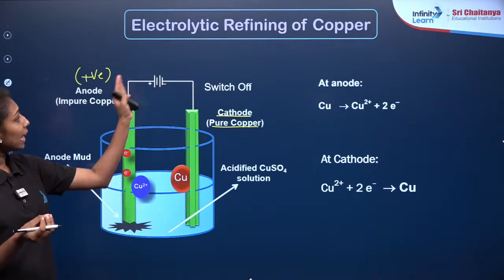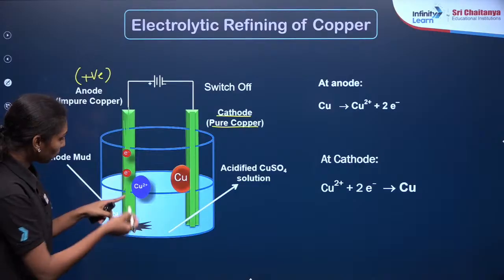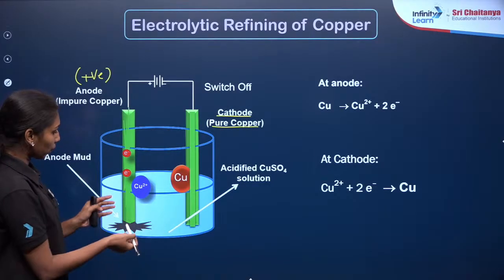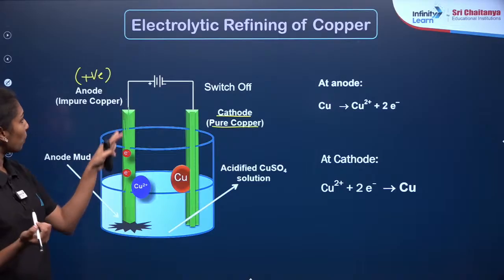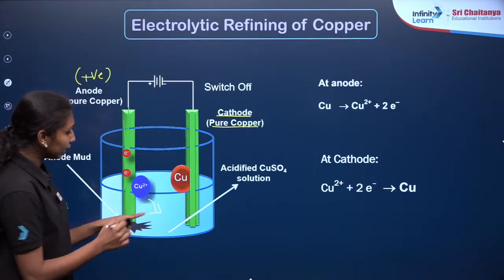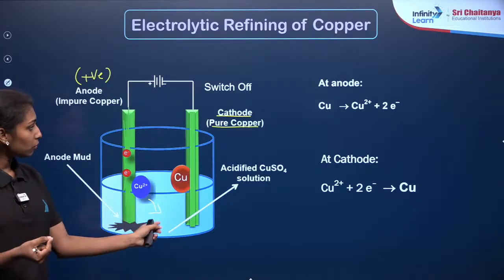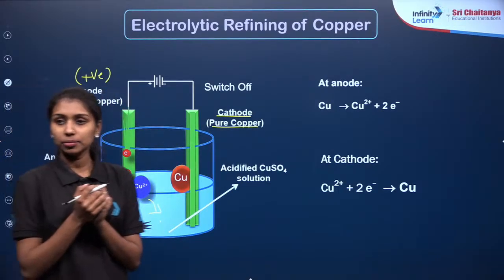When you pass electricity through it, the electrons will move from here, and the Cu2+ ions from the impure copper at the anode will go into the copper sulfate solution, and the pure copper from the copper sulfate solution will move towards the cathode. Is that clear?